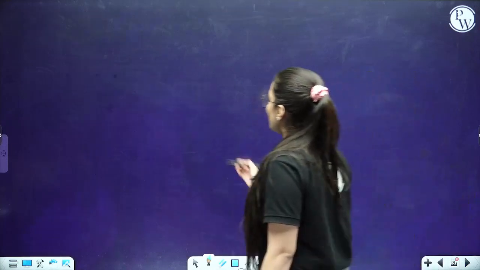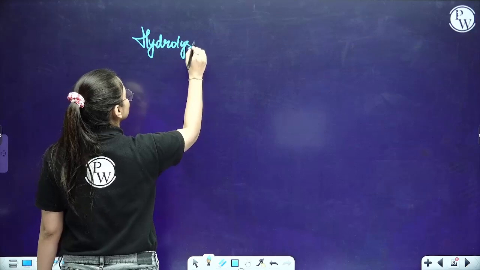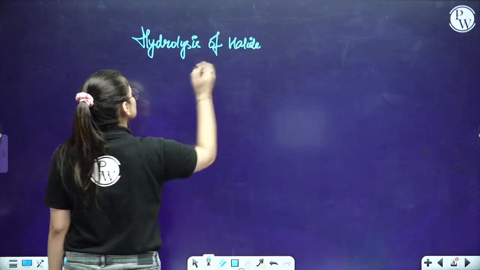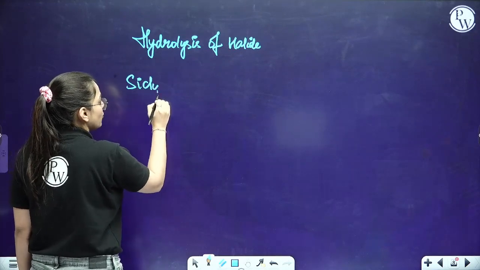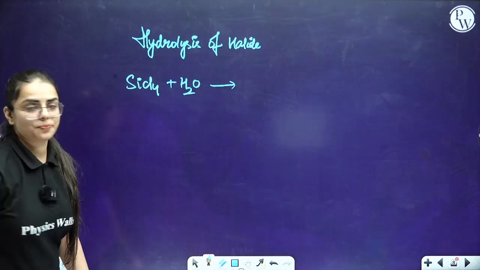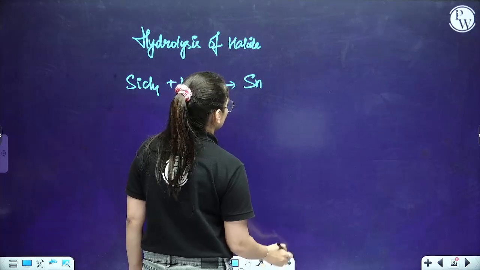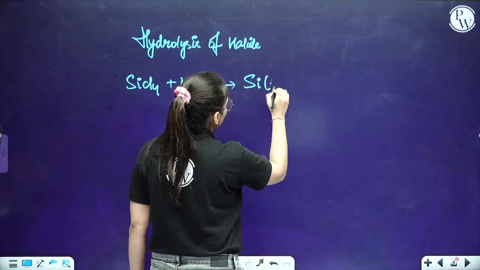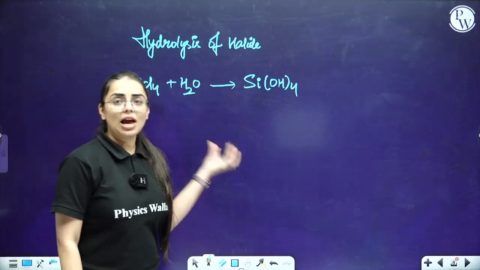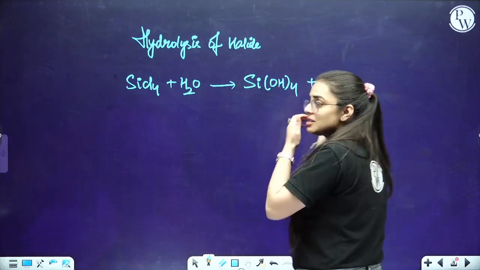See students, now comes hydrolysis of halide. In hydrolysis of halide, what happens if I have SiCl4 and I am going to do its hydrolysis. Now you can create a hydroxide over here. Now in hydroxide, students, Si(OH)4 is created out. So this is basically a reaction, that is hydrolysis of the halides, and HCl will be liberated out. Such questions can be asked.